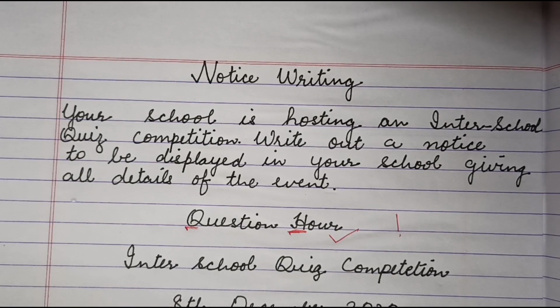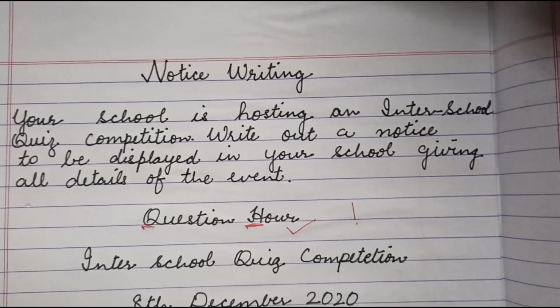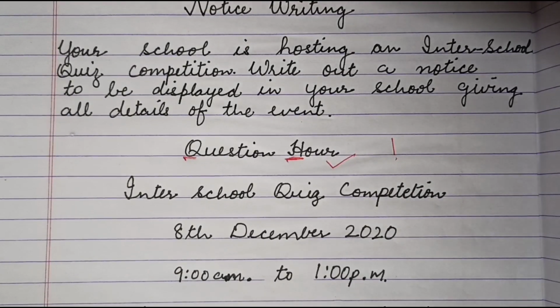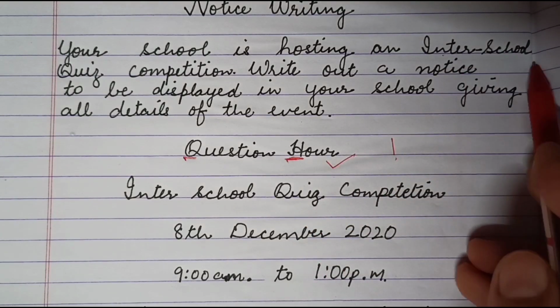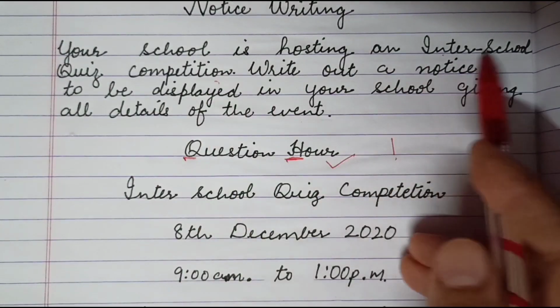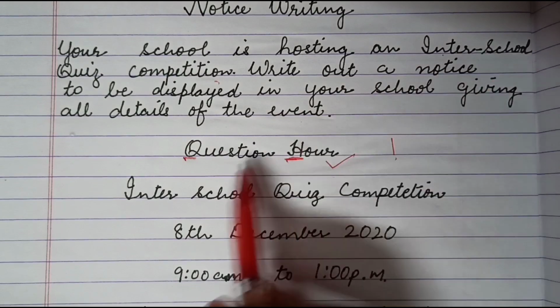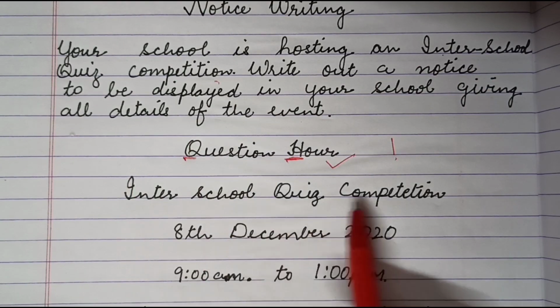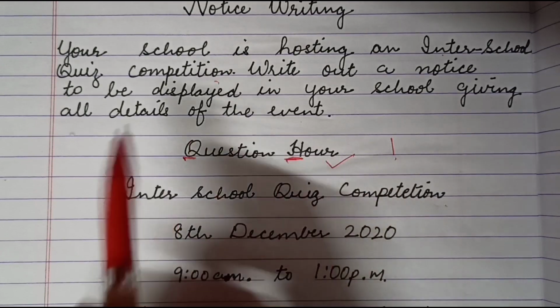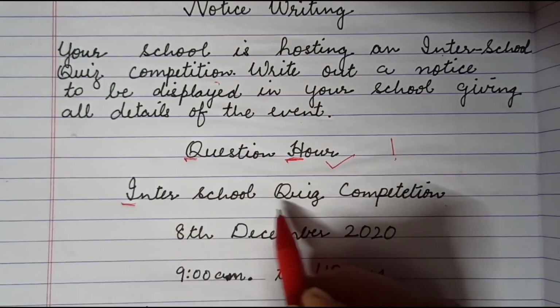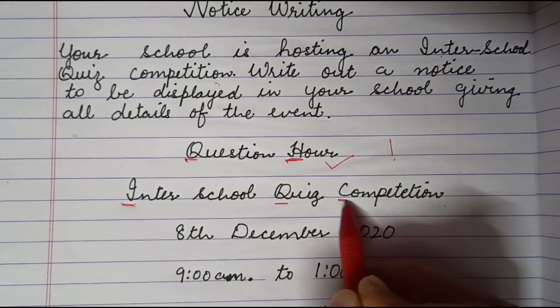The second is the title. It also again depends upon the question. Here it is inter-school quiz competition. So I have simply picked this up from the question and I've written it here. Again, first letter of every word here should be capital.